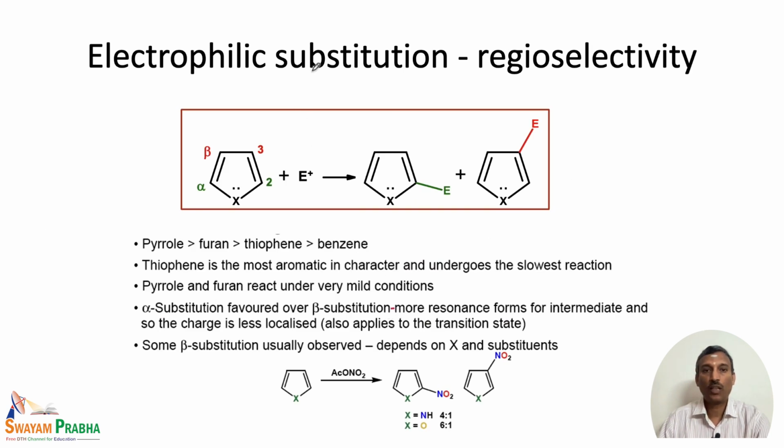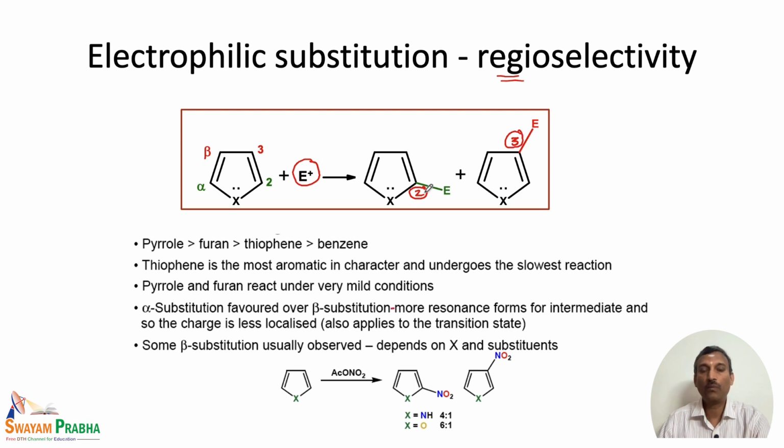When we talk about electrophilic substitution, as we mentioned in the last point, we are talking about the regioselectivity. That means when the electrophile E plus attacks the heterocyclic ring, the electrophile can add to position number 2, or the electrophile can add to position number 3.